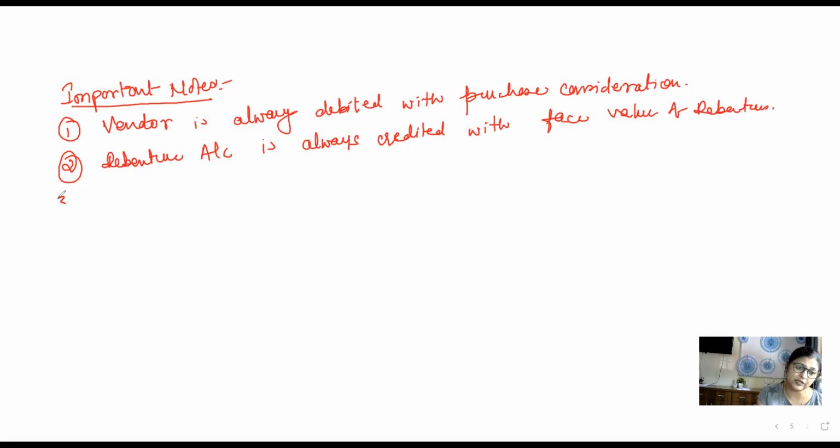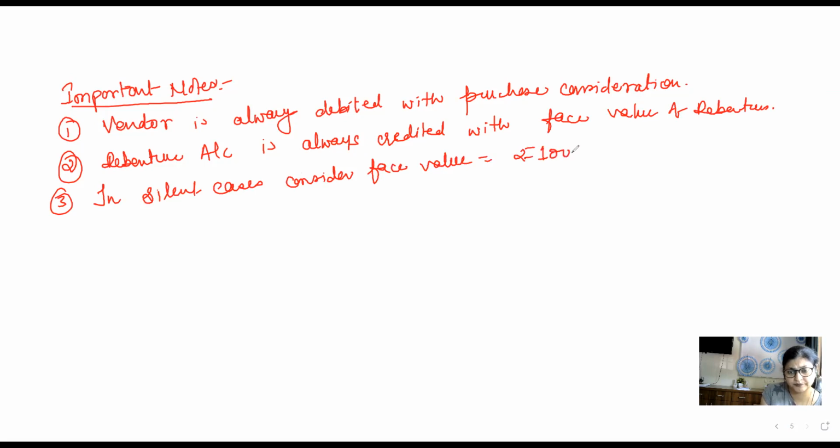Normally, question gives face value of debenture. If the question is silent, in silent cases, consider face value is equal to rupees 100, if question doesn't say anything about the face value.